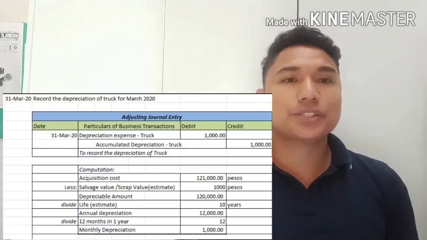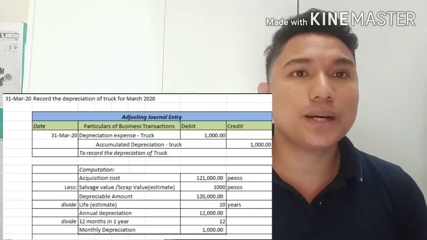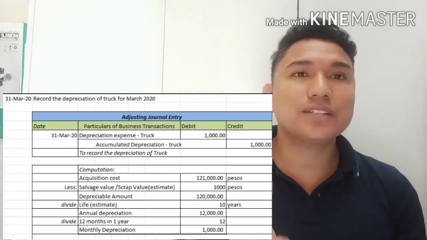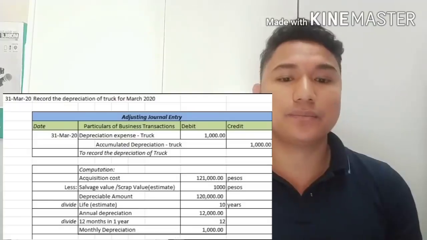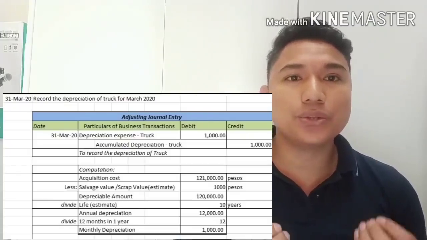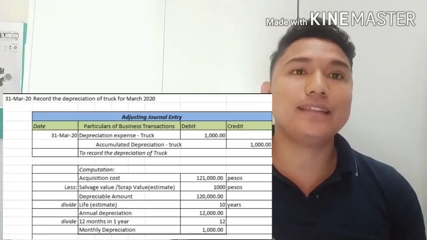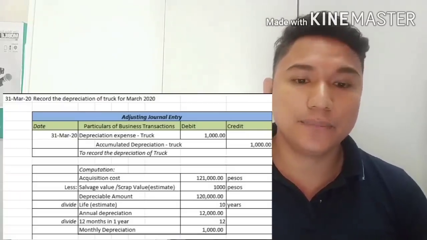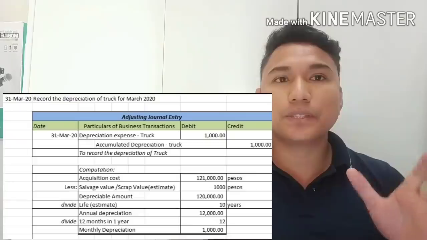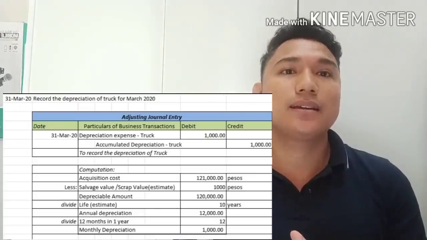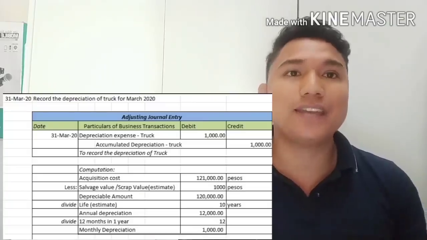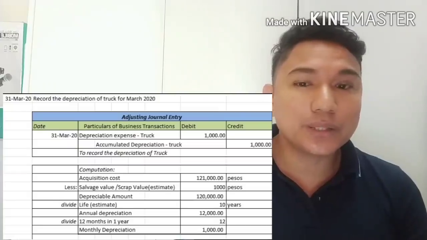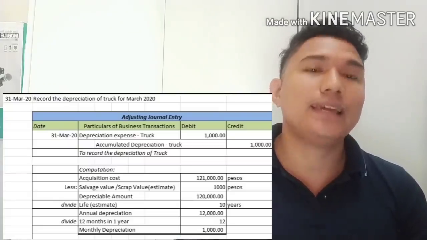Our truck has a cost of 121,000, and I estimated that the salvage value of this truck is 1,000. I also estimated that I'm going to use this truck for 10 years in the business of Joji Langga Cleaning Company. The concept of depreciation is that we allocate the cost of this truck throughout the useful life of the asset. So this 121,000 we are going to allocate as expense over 10 years.